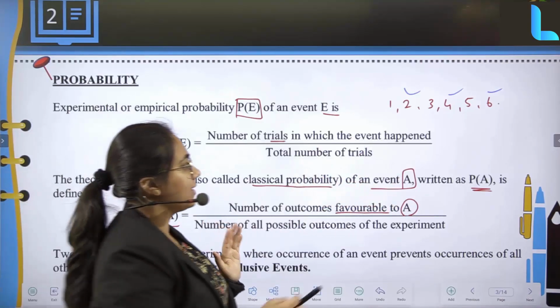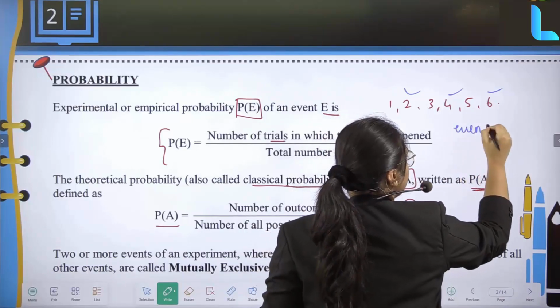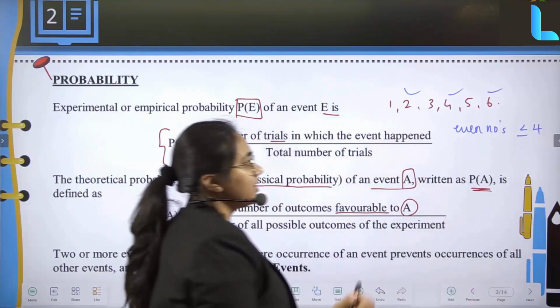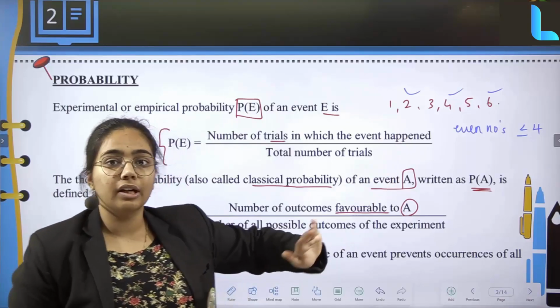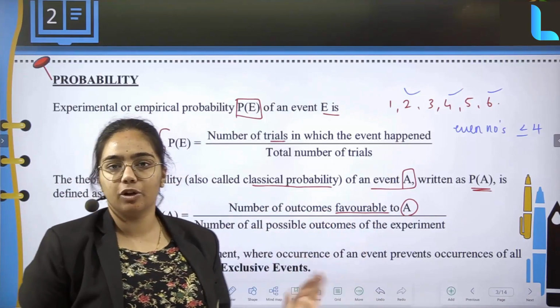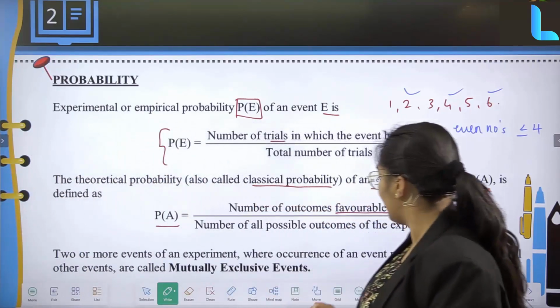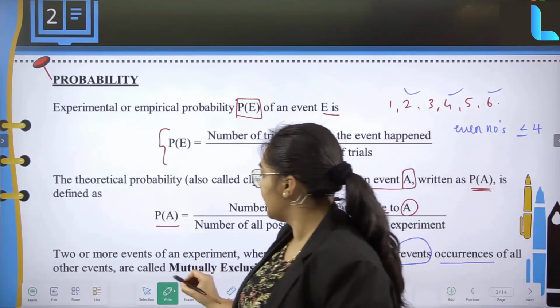If I just tell you even numbers less than or equal to 4, then it is going to be just 2 and 4, divided by all possible outcomes of the experiment. That is what you have to write. Clear?